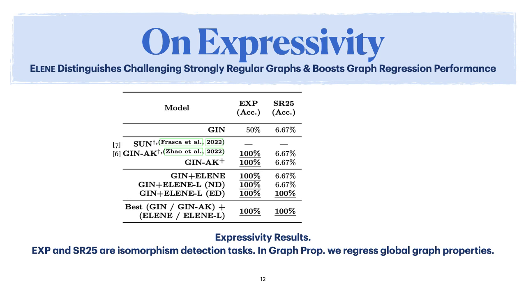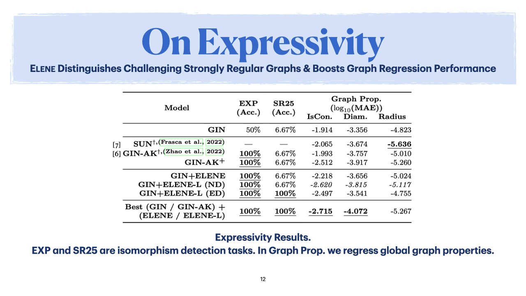Furthermore, in the graph properties dataset, we find that LN can boost the performance of both a GINE and a GNN kernel significantly beyond previous results. We also report some results on the counting substructure datasets in the paper, where we find that LN is comparable to previous baselines.